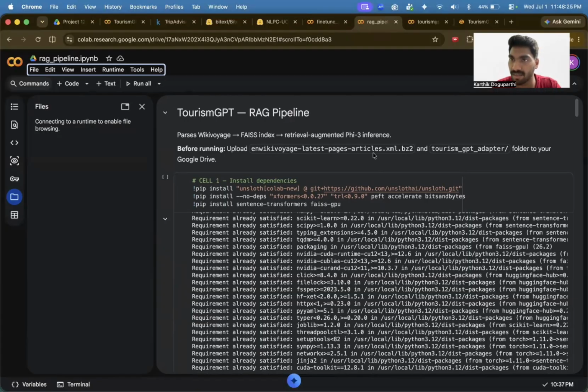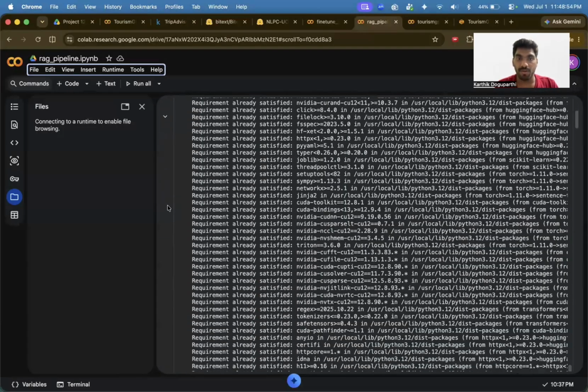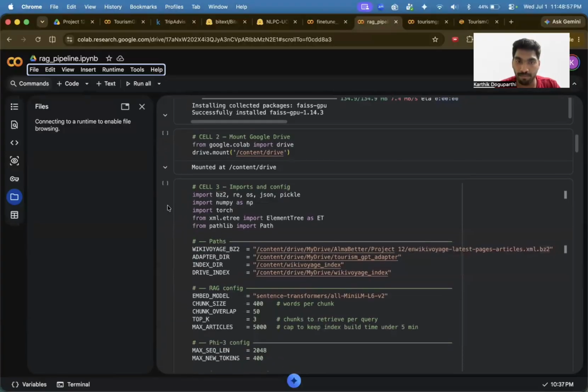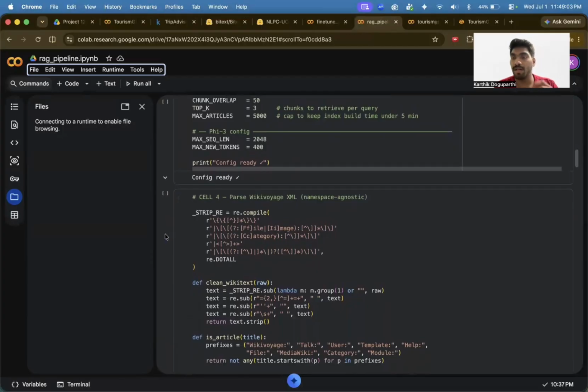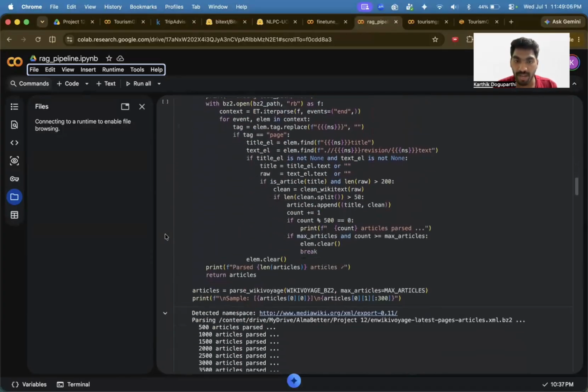This is an XML BZ2 file. I will be providing this link as well, because we cannot upload this to my GitHub, as it is a large file of around 140 MB. Rather than uploading it into my drive for loading, we can download it into my local device, and we can connect it to the drive. After mounting my file, I would be parsing my Wikivoyage so that I can train the model for my data set.